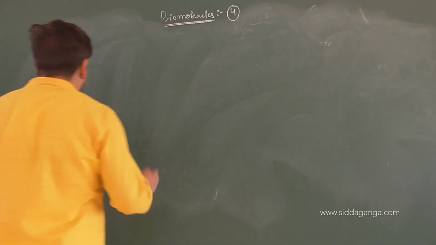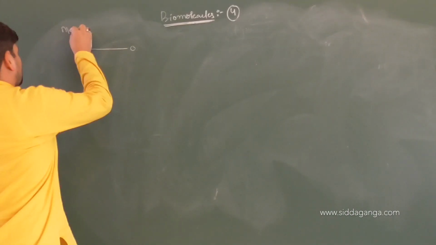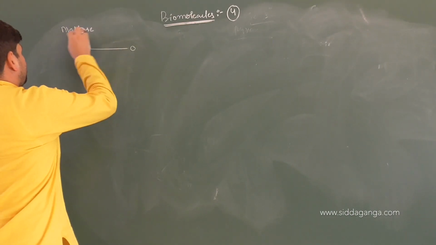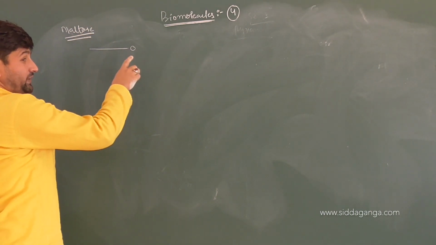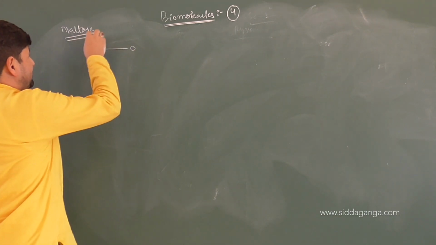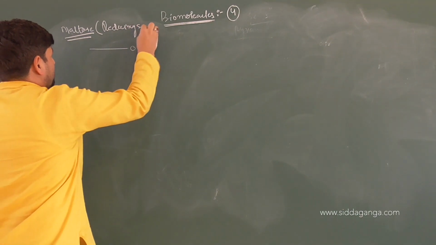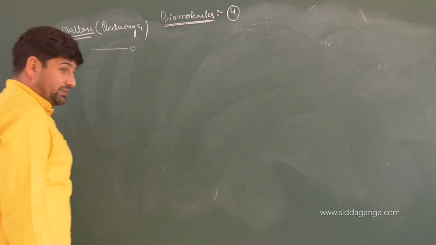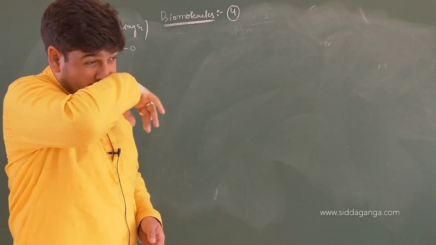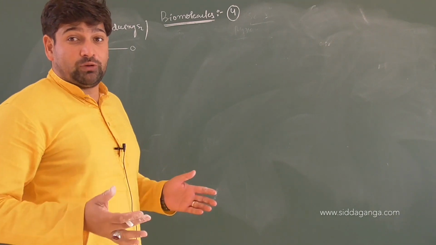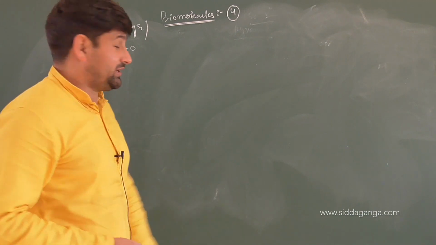You can see the diagram of a disaccharide which we have drawn yesterday. What was the diagram? Have a look. Diagram was like this, if you remember it. This is maltose. We are just drawing the diagram to find whether hemiacetal group is present or not. I said yesterday, maltose is a reducing sugar. So hemiacetal group should be there so that it can open up and come in equilibrium, and it can show mutarotation to be precise. It can come in equilibrium with its open form, provide an aldehyde which will undergo the reaction with silver mirror test, which will show the silver mirror test.